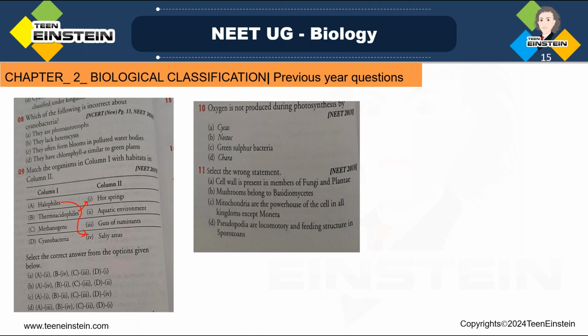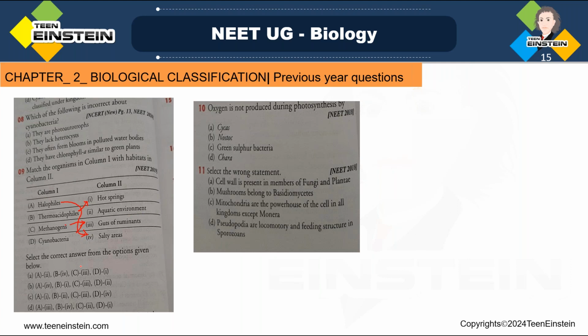Then methanogens, where are methanogens present? Methanogens are present in the gut of several ruminants. We should know where it will be present, in which condition it will be present. And here cyanobacteria can be present in freshwater, marine or terrestrial habitat. So here cyanobacteria can be present in the aquatic environment also, right?